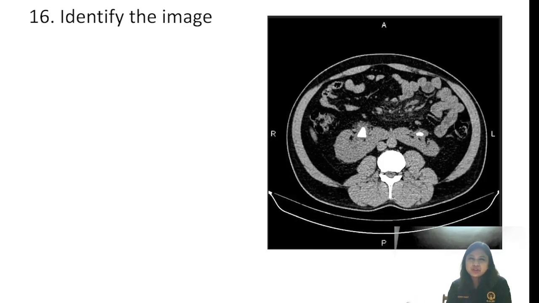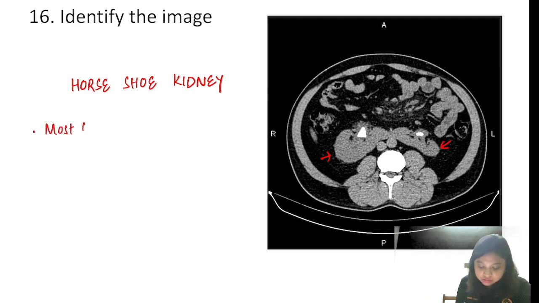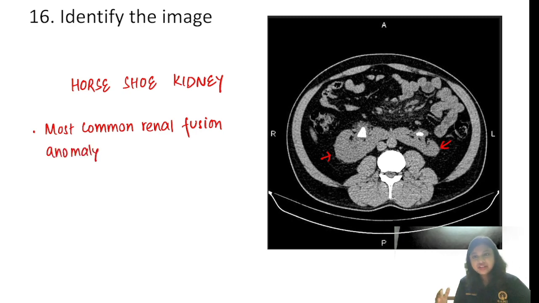Identify the image. So there were various options given. These are nothing but the kidneys. And you can see the kidneys are fused. So you know this is nothing but the horseshoe kidney. The first point that you should remember, it is the most common renal fusion anomaly. Left kidney crosses the midline and fuses with the right kidney.